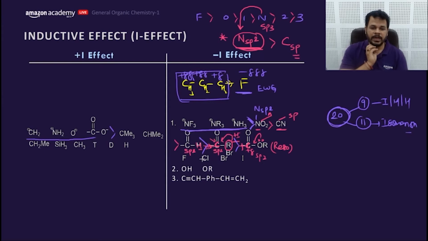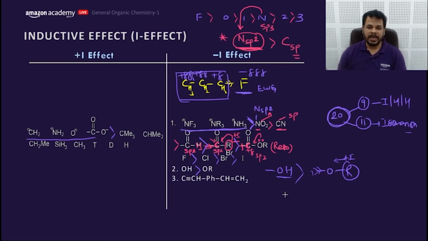Now let's move to the next part of it. Fluorine would have more compared to Cl, then Br, and then I. OH would have more as per the concept, compared to OR. R would be giving its electron through plus I to the oxygen, so it withdraws less compared to the OH. So that should be the order, but